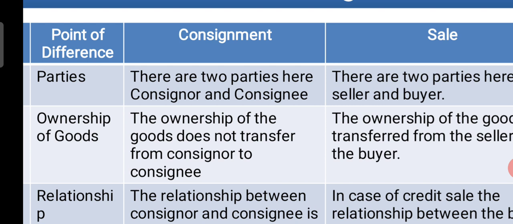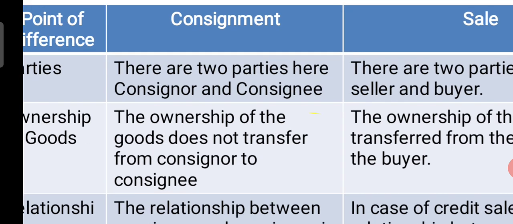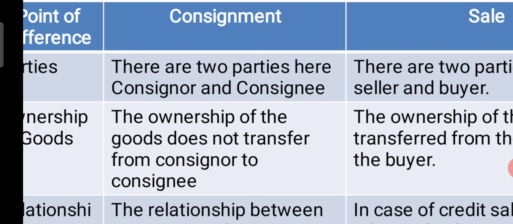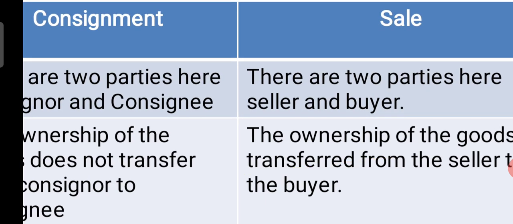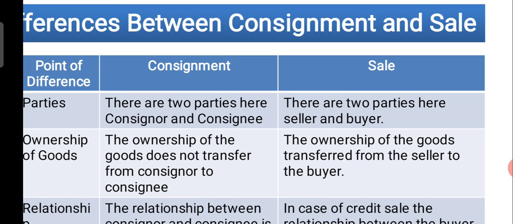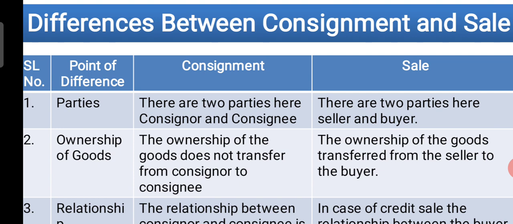When it comes to parties, in the consignment business there are two persons. There are two parties, here consignor and consignee. In the consignment business we have two parties, one is consignor, another is consignee. But whereas in sales there are two parties, here seller and buyer. In case of sale there are also two parties, one is seller, another is buyer.